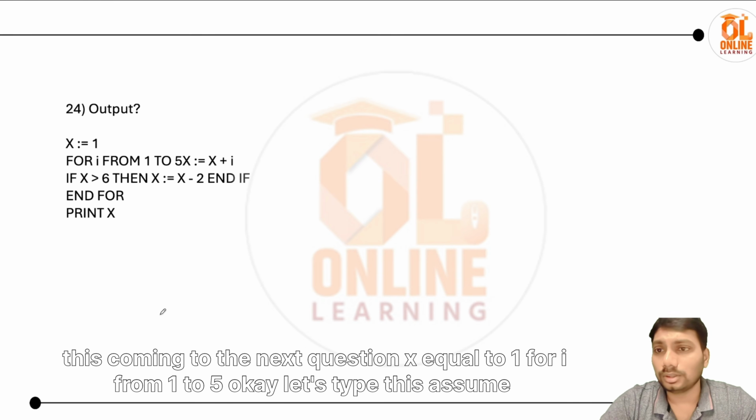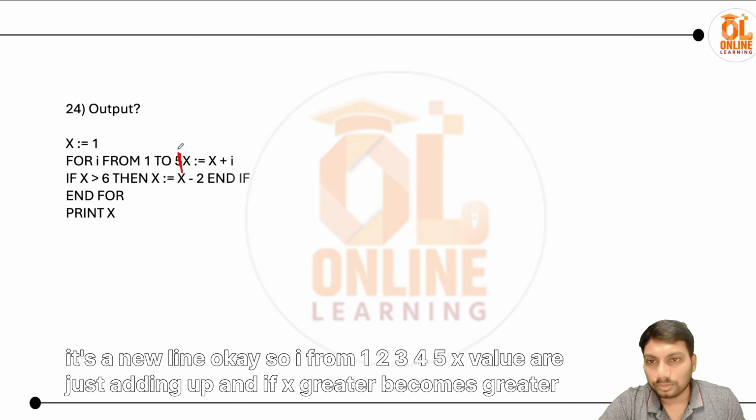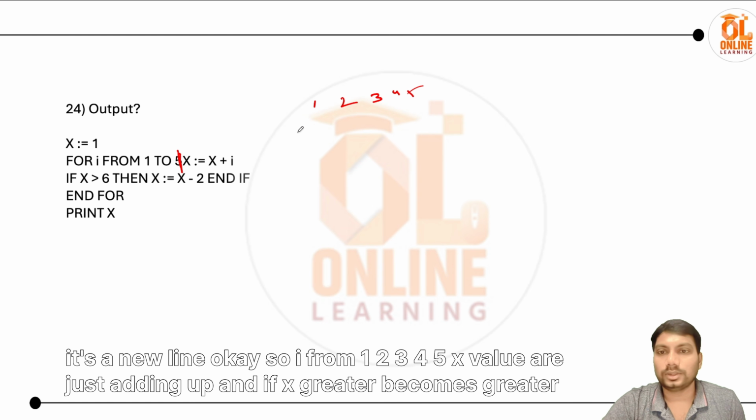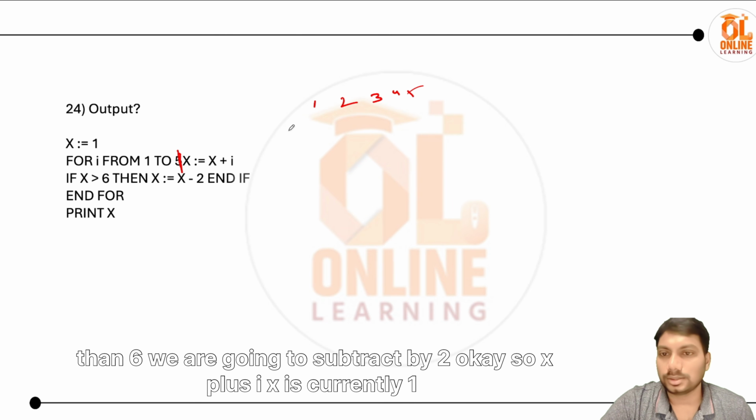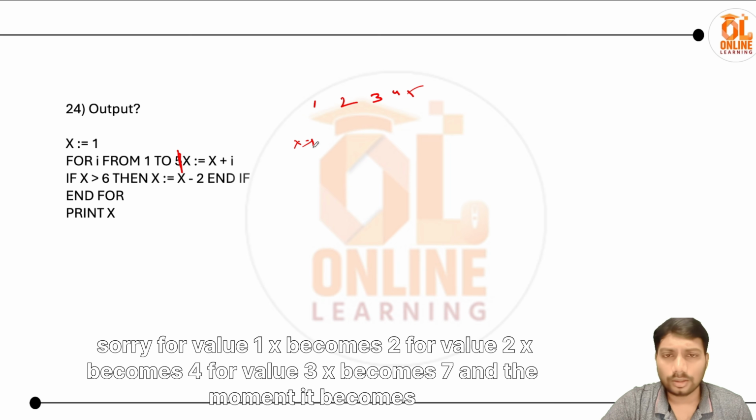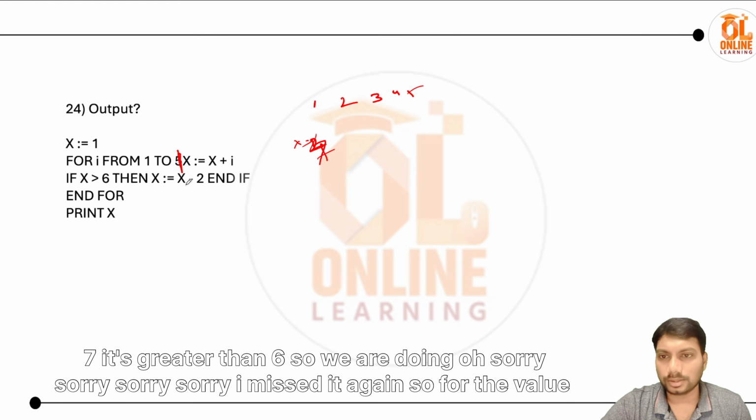Coming to the next question, x equal to 1, for I from 1 to 5. Oh, okay, that's a typo. Just assume it's a new line. So I from 1 2 3 4 5, the x values are just adding up, and if x becomes greater than 6, we are going to subtract 2. So x plus I, x is currently 1. For value 1 x becomes 2, for value 2 x becomes 4, for value 3 x becomes 7, and the moment it becomes 7 it's greater than 6.